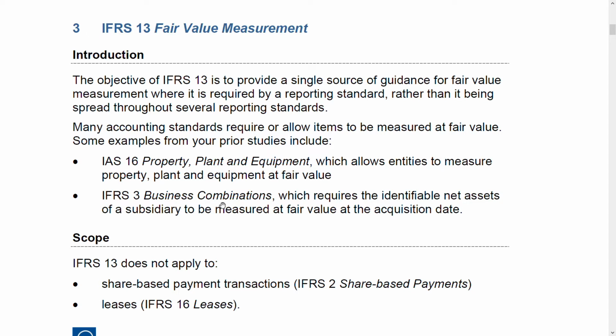IFRS 3 requires it, it does not give you the option. It says you must use fair value when you acquire a subsidiary. When you buy an associate, it must be valued at fair value, right? Also, the identifiable net assets of the subsidiary are to be measured at fair value at the acquisition date.